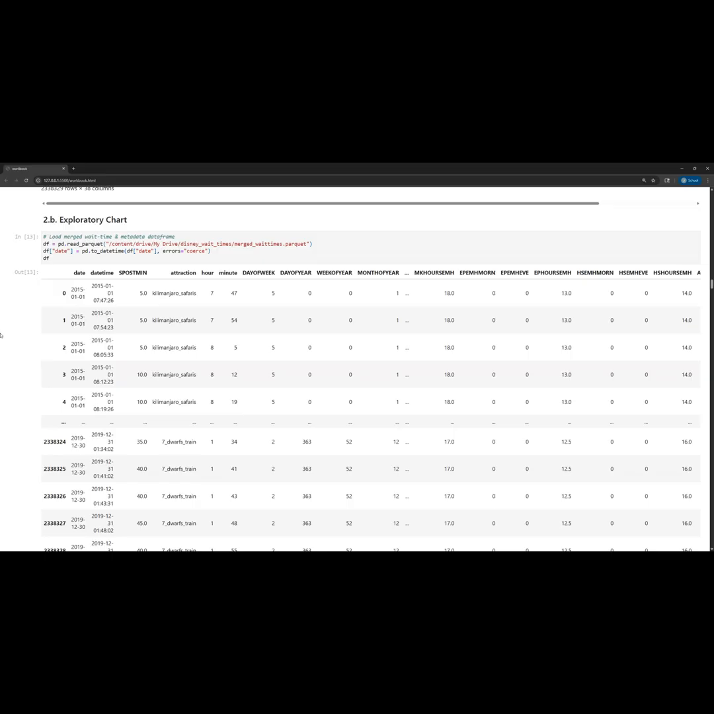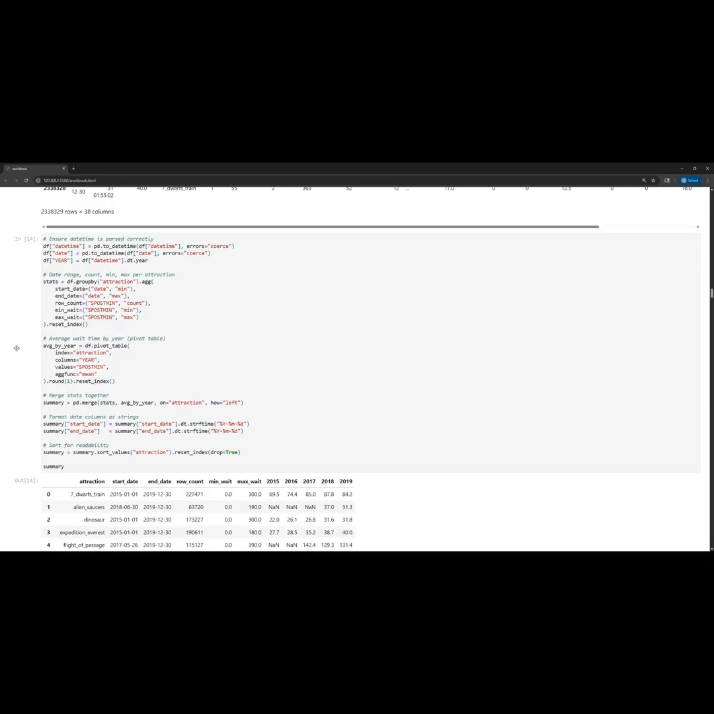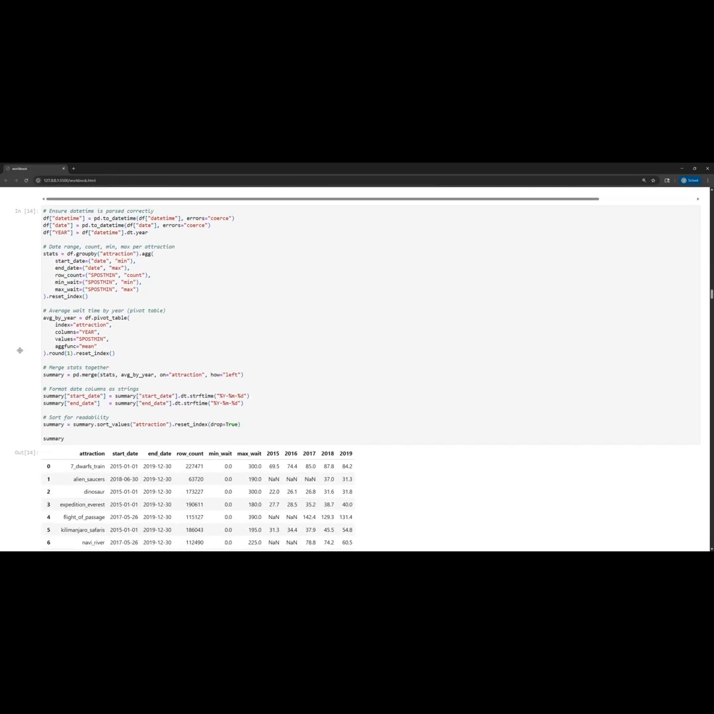So I used this data frame. This is just the same data frame, but after I finished that analysis, I saved it as a Parquet file so that I could easily reload that file later without having to rerun the whole notebook. And that's just what this first bit of code under 2B is doing. And then I decided to make some exploratory charts.